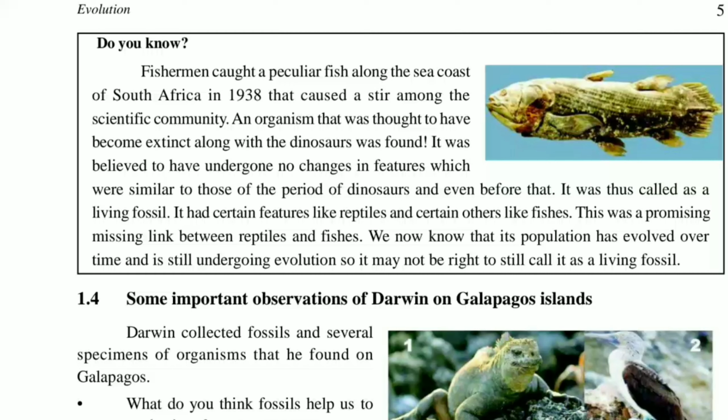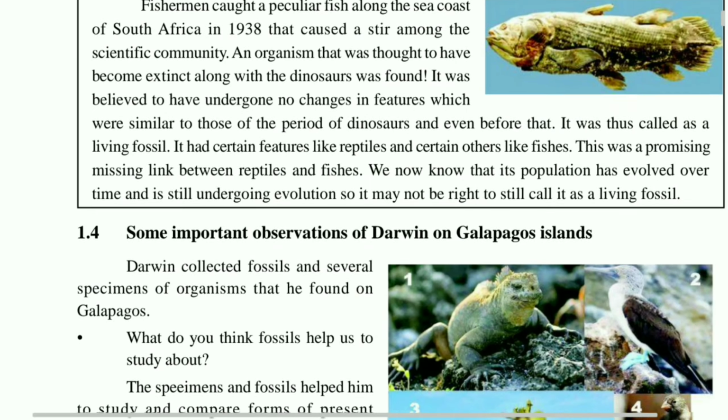As you can see, one box with a diagram is given. That is a living fossil which is still present in nature, and it was caught by a fisherman on the sea coast of South Africa in 1938. It was preserved, and it is still living. It is a connecting link between reptiles and fish, because as you can see in the figure, both features are available in that organism. So we say that it is a missing link between a reptile and a fish.